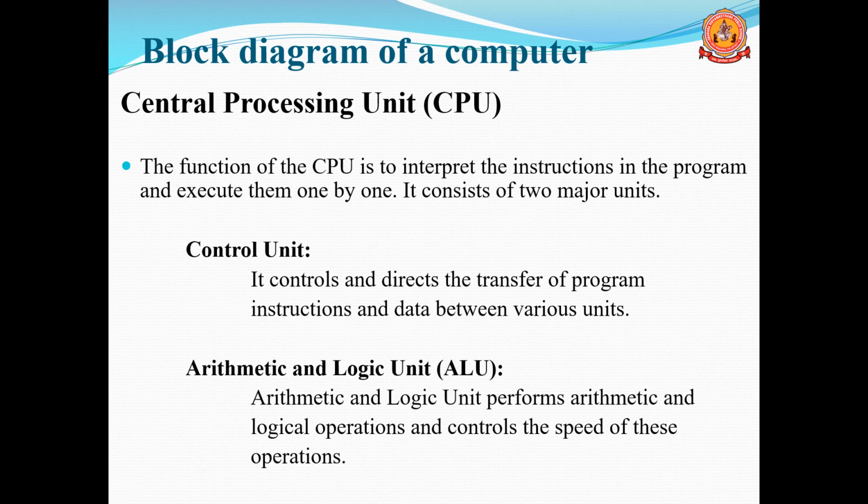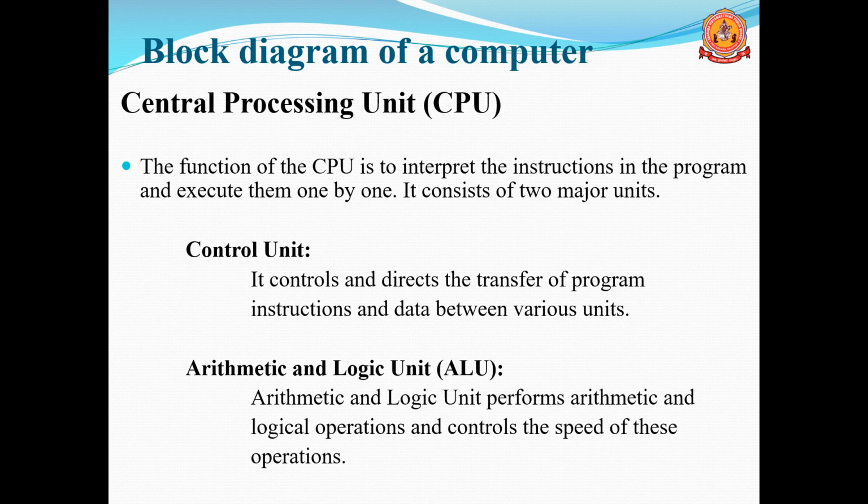The next one is the central processing unit, CPU. The function of the CPU is to interpret the instructions in the program and execute them one by one. If you give instructions to the computer using the input device or input unit, they will be received and the CPU executes the instructions one by one. Whenever 10 instructions are given, it will execute them one after another. That is the work of the CPU.